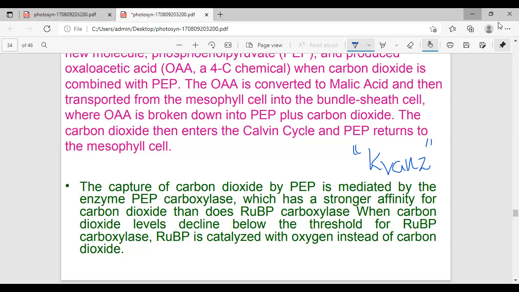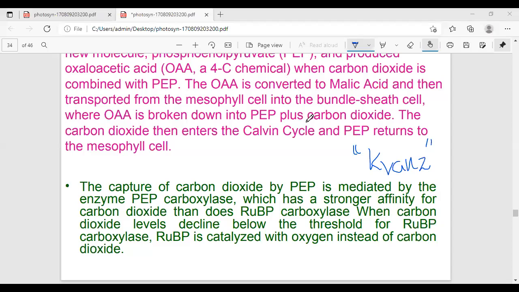Okay, one second. Did you understand this one, the structure of the C4 leaf? Hello. Tell me, what happened? Rahul.